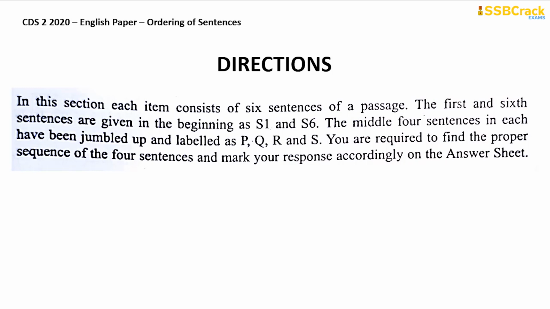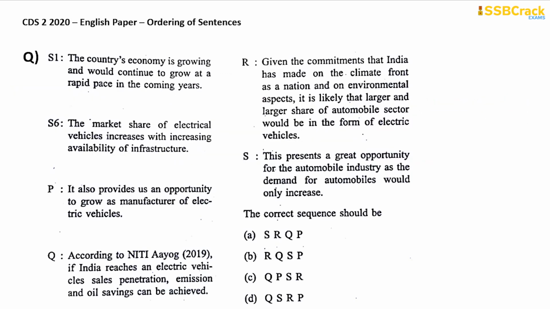So let's start with a question and let's see how quickly we can solve them by using the tips and tricks that I have taught to you in my lectures in the CDS course. So let's start. So this is the first question that we have, quite long, right? So S1 is the first sentence of the passage and S6 is the last sentence of the passage. The middle 4 sentences have been labeled PQRS and they are jumbled up. So we need to concentrate on arranging the middle 4 sentences, that is PQRS. Okay. So let's start by reading the first and the last sentence because this is very important.